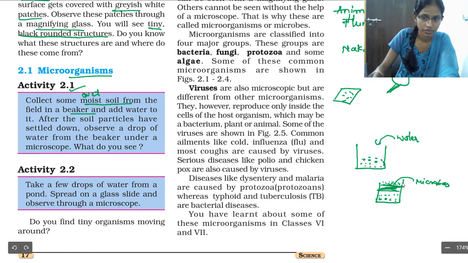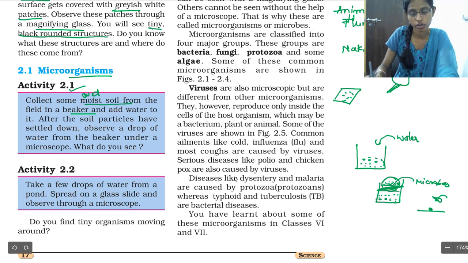So exactly, if you are going to watch this thing, you have to take a drop of water from this mixture under the microscope, and if you observe it, what happens? You are going to see the microbes moving here and there, or floating here and there in the water. So that is activity 2.1.